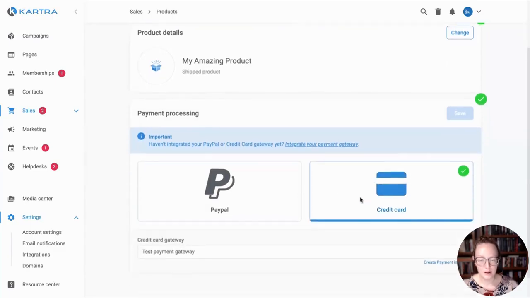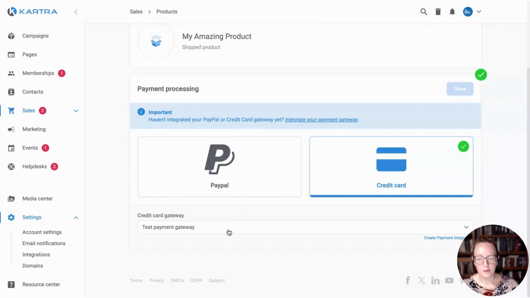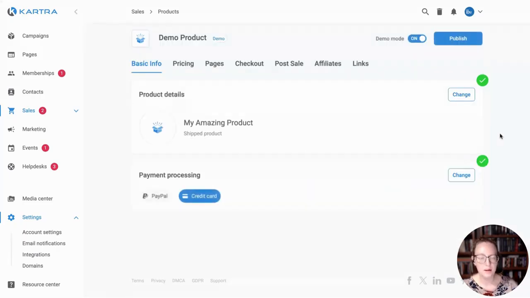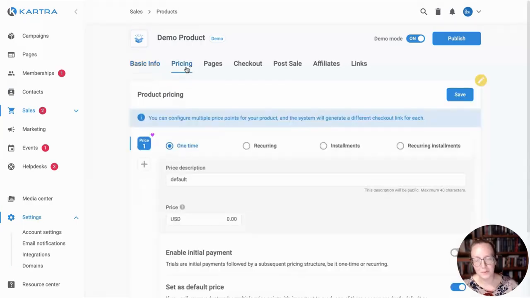Once you have that set up, you're going to come in here, select whether you're using PayPal or a credit card gateway, and then choose, this is just a test one, but I'm going to use this as an example. This is the Stripe test gateway. You're going to choose the gateway that you've connected and save that. So you cannot activate your product until you have a working gateway connected there. So make sure that you take care of that. It's important if you want to get paid.